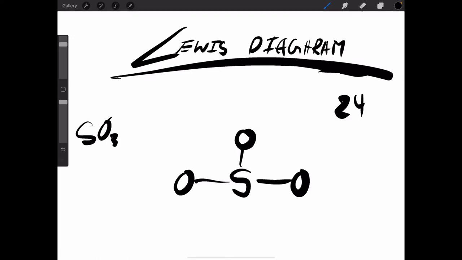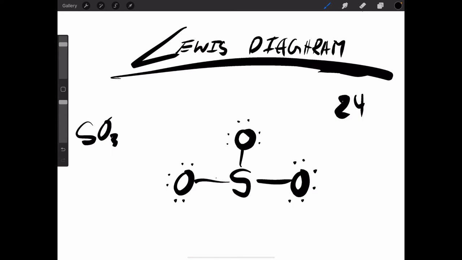And then we identify the lone pairs. So how do we do it? We already donated 6, so now there's only 18. And 18 divided by 3 is 6. So 1, 2, 3, 4, 5, 6 on each oxygen. Now we double check if everyone is happy.